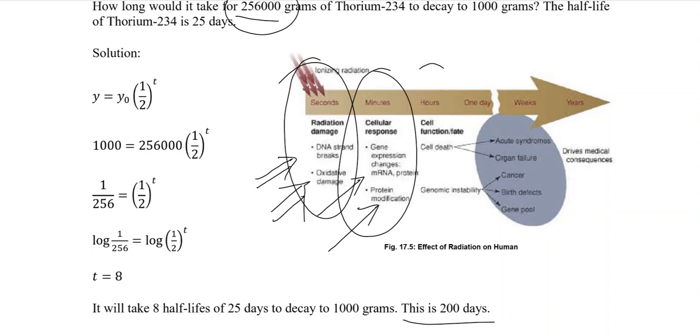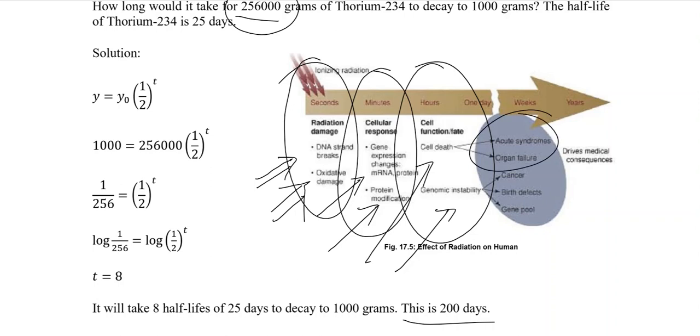If the radiation is for hours, it will cause cell death and genomic instability. Then we can have acute syndrome, organ failure, cancer, birth defects, and gene pool defects.